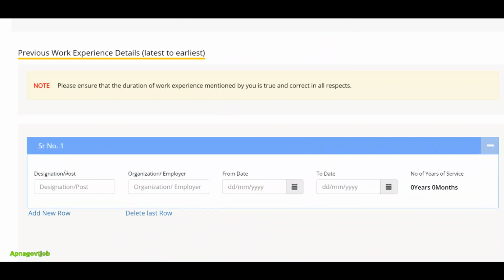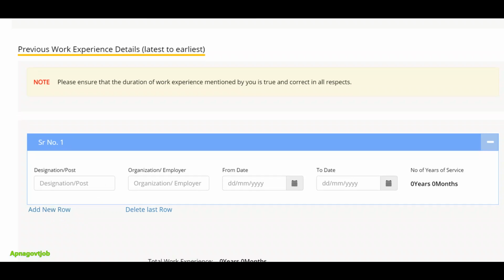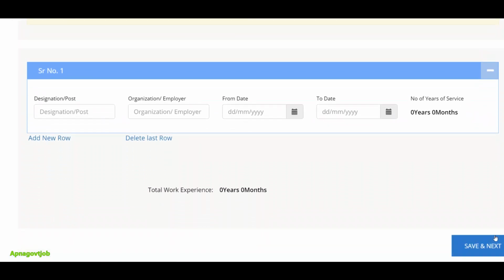Here you have to enter your designation or post, organization, employer, and from date to date, that's it. If you have multiple experiences, then just add a new row. Just click on save and next.